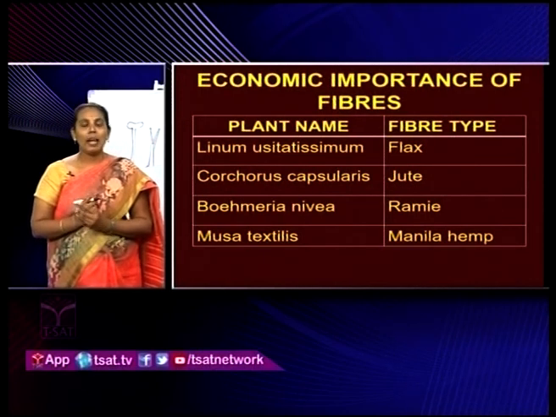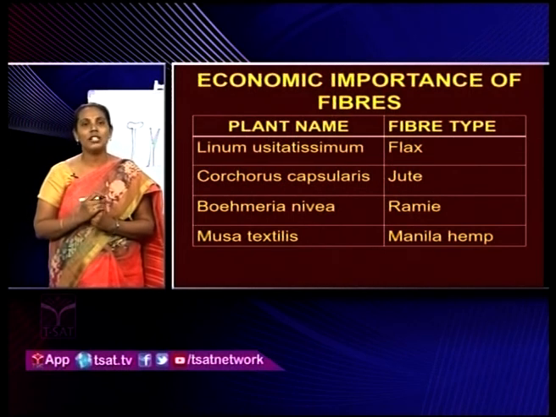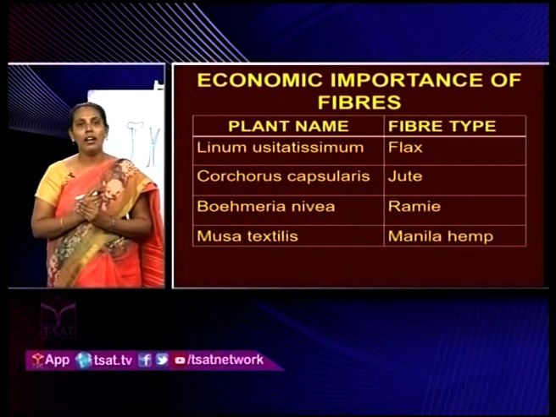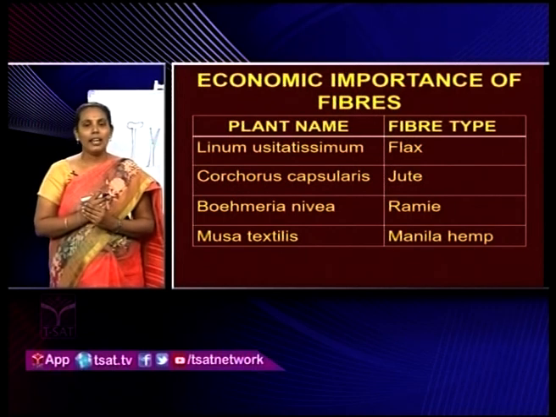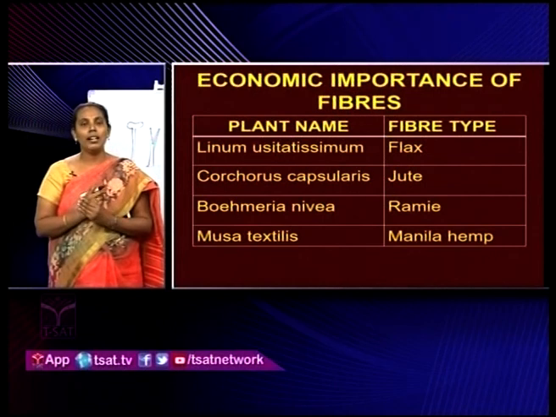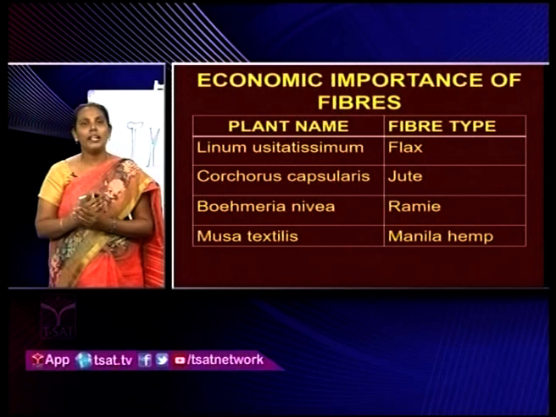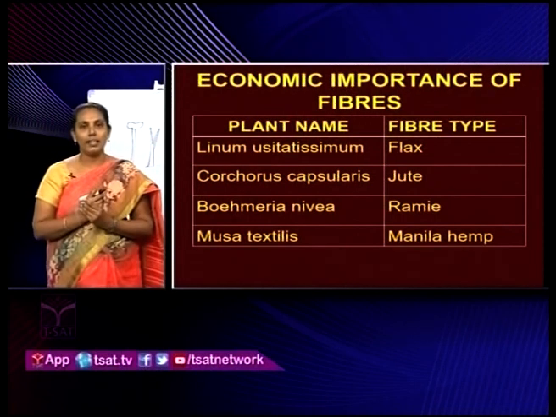Next, coming to the ramie fibers. These are the longest fibers, approximately 55 centimeters long, and they come from Boehmeria nivea. These fibers are also used in preparation of clothes. And the last fibers are Manila hemp fibers, which are extracted from Musa textilis, and these fibers are used in the textile industry. That's why we call them Musa textilis.